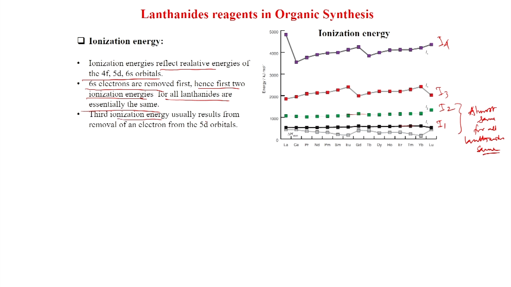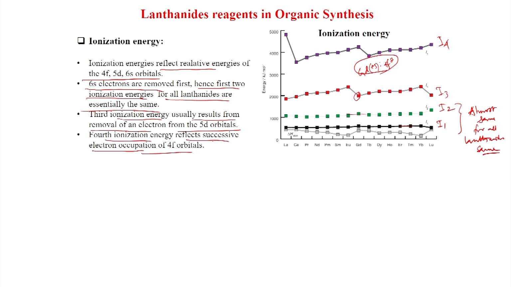Now, the third ionization energy usually results from removal of an electron from the 5d orbitals, and you can see there is a difference. So, it is not linear, and this one is more stable, because gadolinium +3 is 4f7, which is half filled. So, it is the stability of the ion that determines the ionization energy. The more stable the ion, the lower the ionization energy. The fourth ionization energy reflects successive electron occupation of the 4f orbitals.